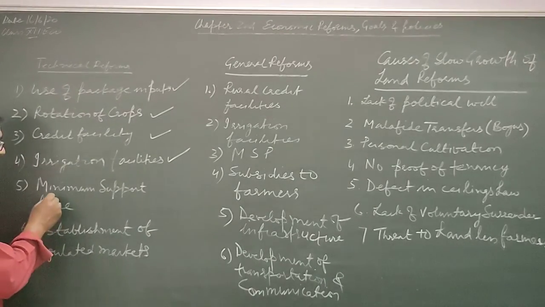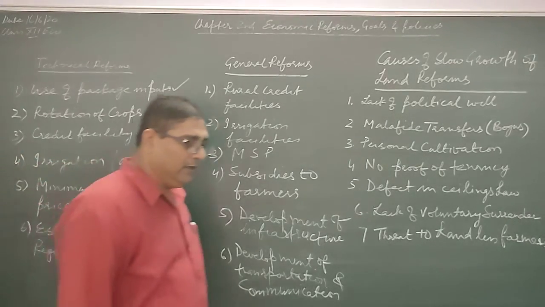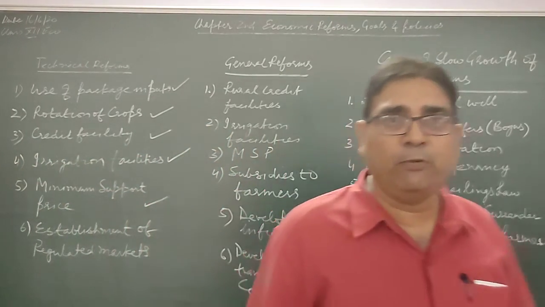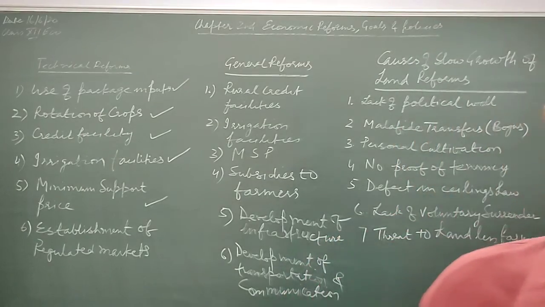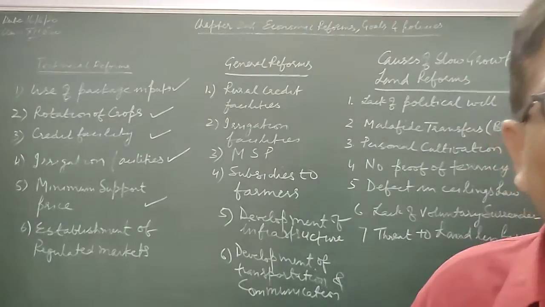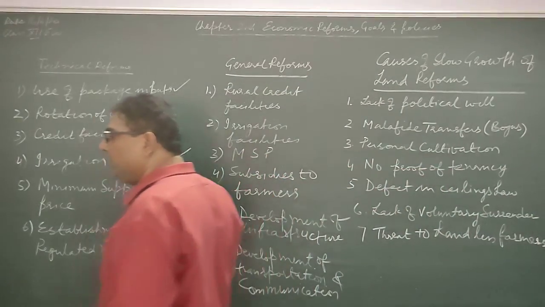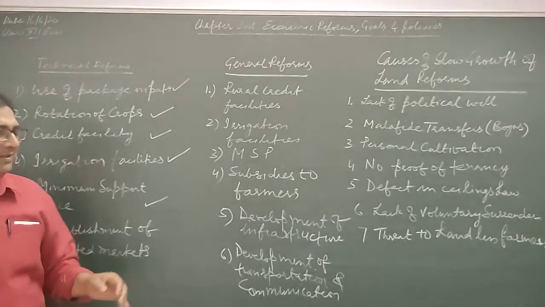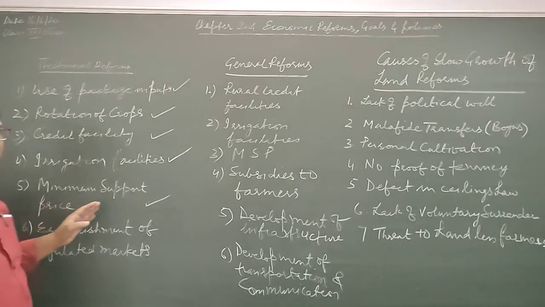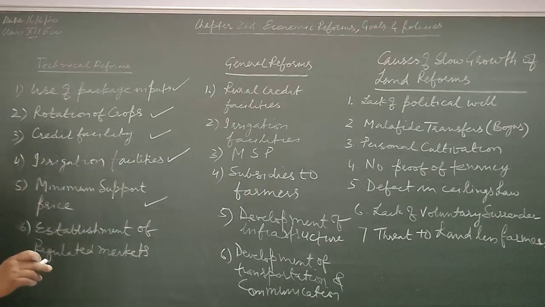Minimum support price. The minimum support price should also be fixed by the government. This minimum support price means the price which is fixed by the government to support the farmer. This price is generally higher than the market price. This price is always higher than the market price. So my dear student, this is also very important.